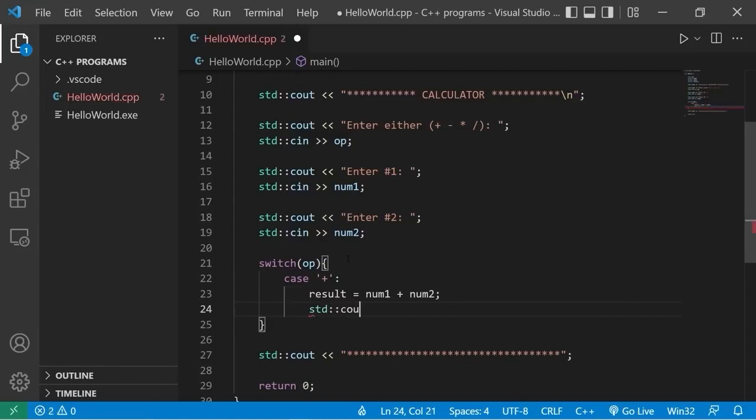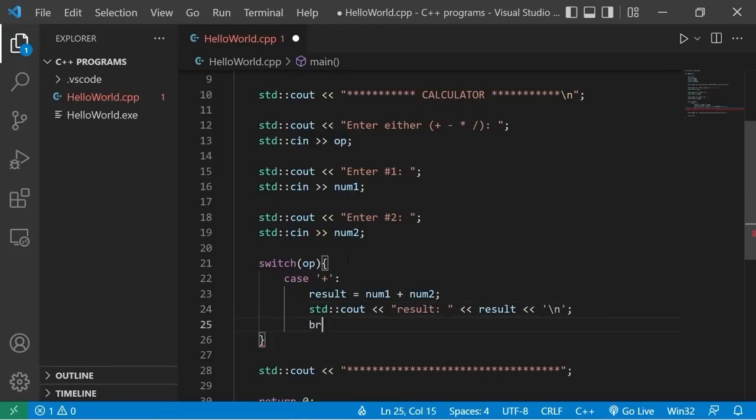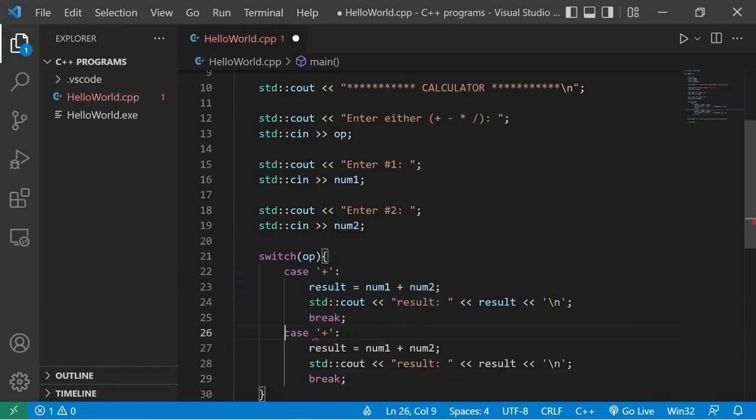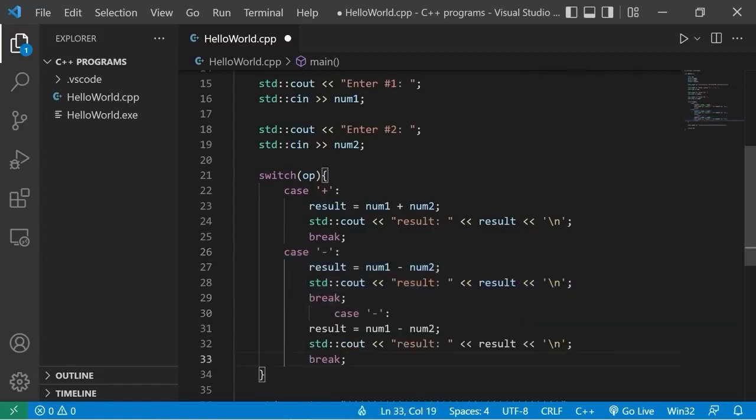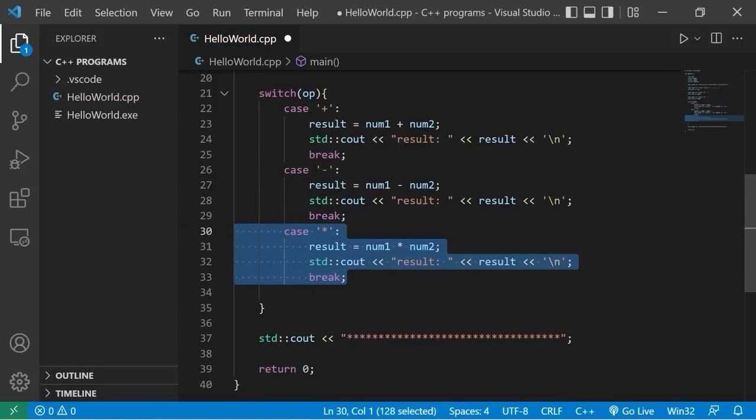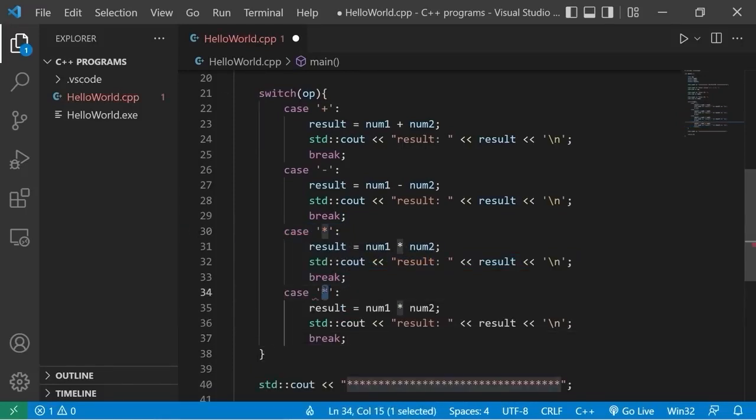Display the result. Standard output. We'll display the word result, followed by the variable result. Then I'll add a new line to the end. Then break. Then we need a case for subtraction. Case subtraction, num1 minus num2. Multiplication, case multiplication, num1 times num2. Then division, case division, num1 divided by num2.